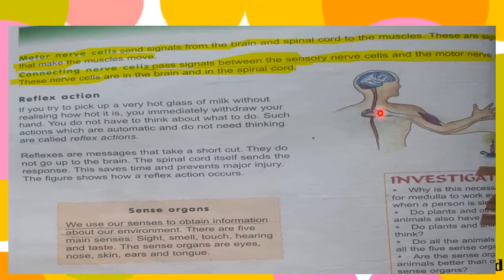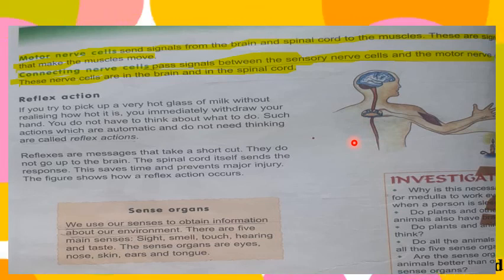Okay, so it is not only one connecting nerve cell in the whole spinal cord, there are a number of connecting nerve cells in the spinal cord. It means they are producing connection between themselves too, plus they are connecting the nerves of the rest of our body, and these are sensory nerve cells and motor nerve cells.